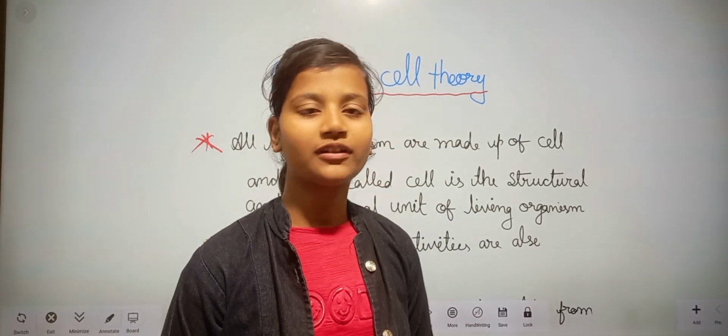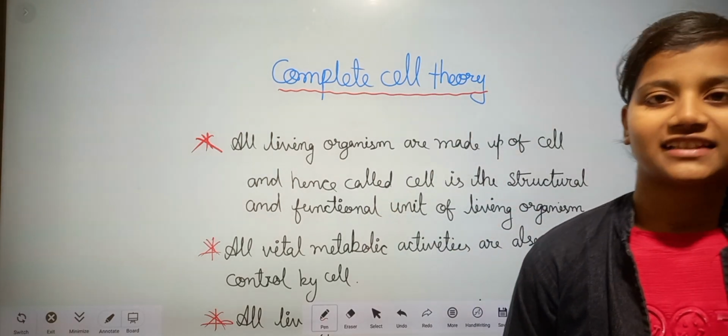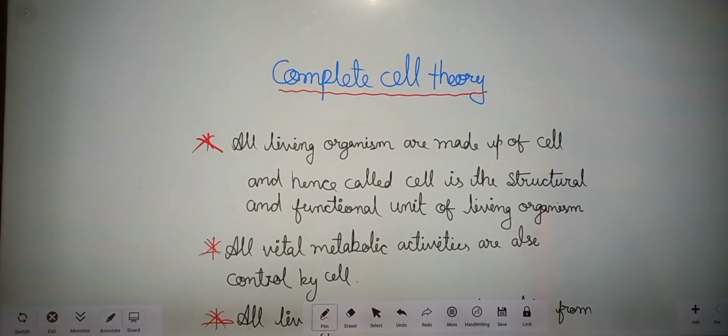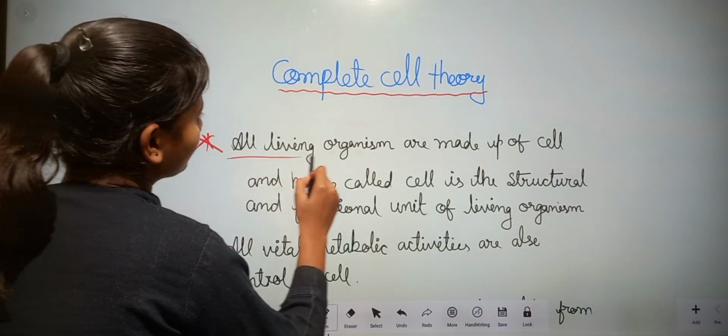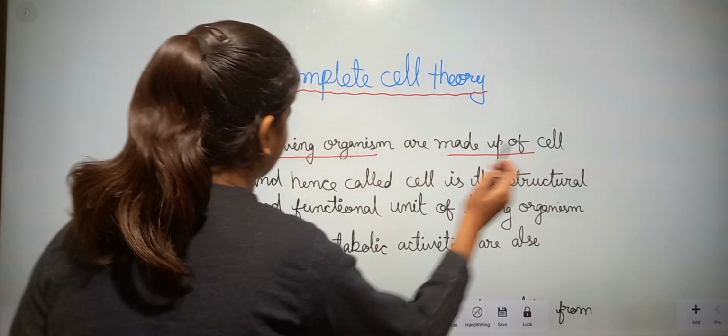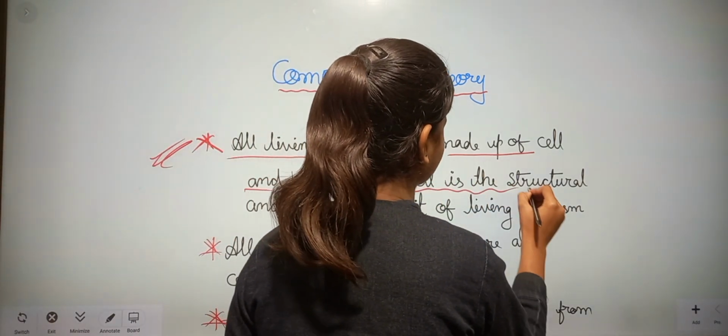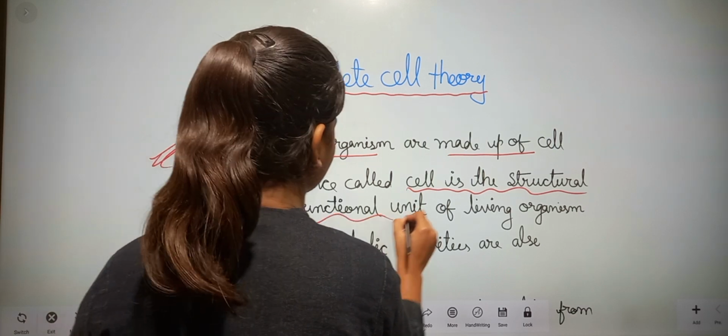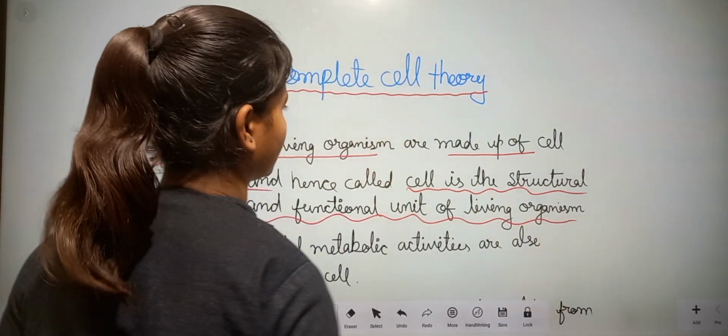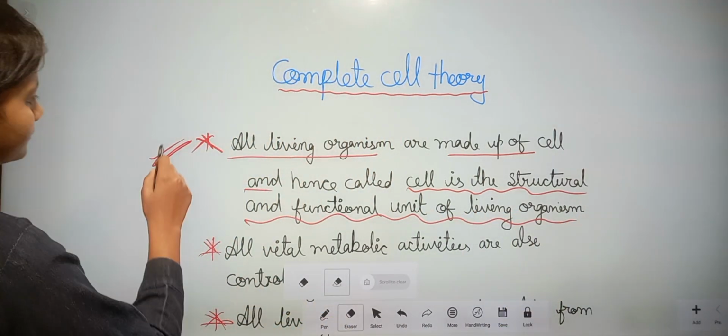So today we discuss about complete cell theory. Okay, so let's start. Our first point is all living organisms are made up of cell, and hence called cell is the structural and functional unit of living organism.